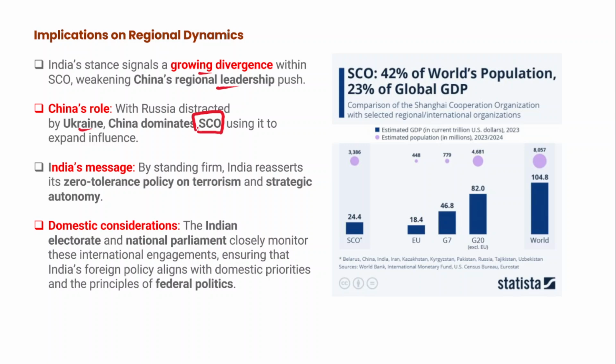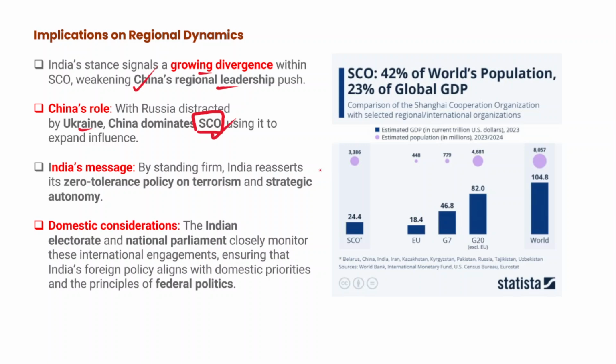As of now, it is being said that both Russia and China wanted to dominate the organization, but China is clearly winning this race because Russia is distracted by the Russia-Ukraine war, and now China dominates the SCO using its influence, right? There is also a growing divergence within the organization, and that indicates weakening regional leadership of China.